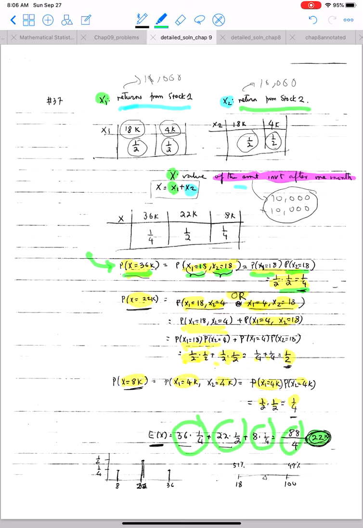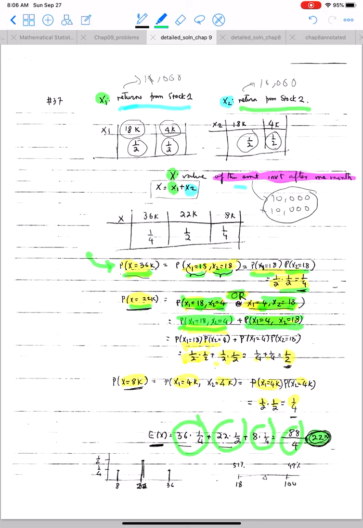Then my value could become 22,000 if the first investment became 18,000 and the second became 4,000, or the first investment became 4,000, that is we lost, and the second became 18,000. These two events are mutually exclusive. Therefore, the probability of their union is the sum of these two individual probabilities.